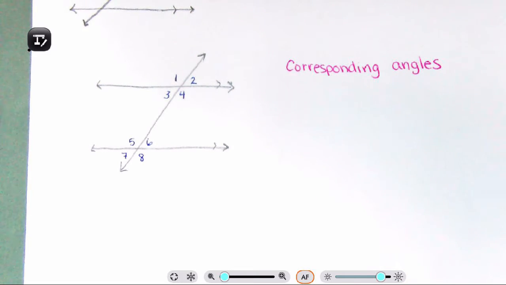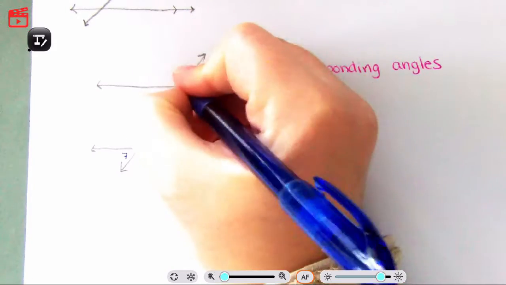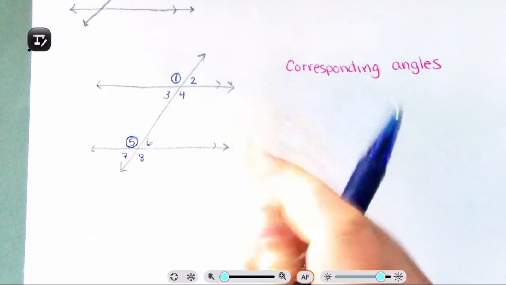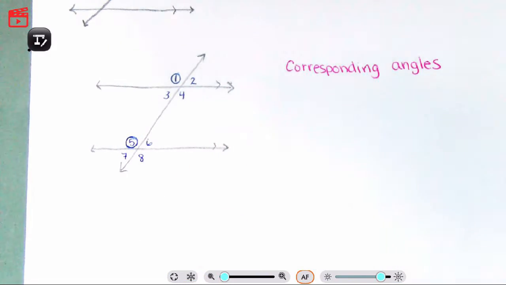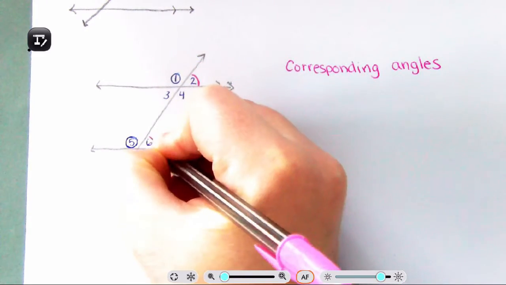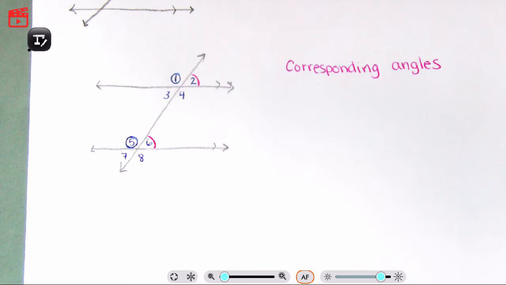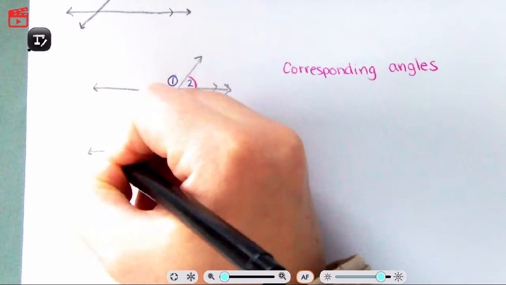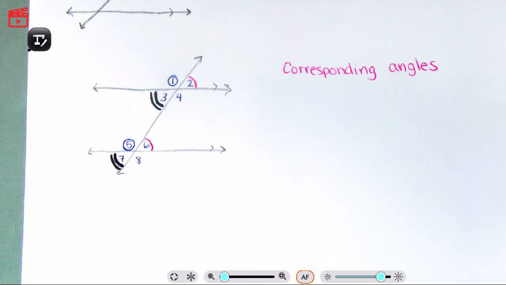Okay, I'm going to color code this. So what do I have? If 1 is on top of 5, again, if we're going to cut and paste, if 1 is on top of 5, they are corresponding angles. If 2 is on top of 6, 2 and 6 are corresponding angles. If 7 is on top of 3, those are corresponding angles.